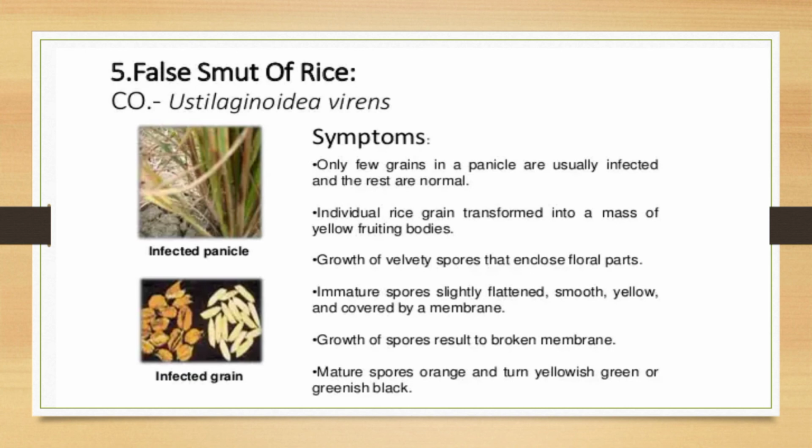Growth of velvety spores that enclose floral parts. Immature spores are slightly flattened, smooth, yellow and covered by a membrane. Growth of spores results in broken membranes. Mature spores are orange and turn yellowish green or greenish black.